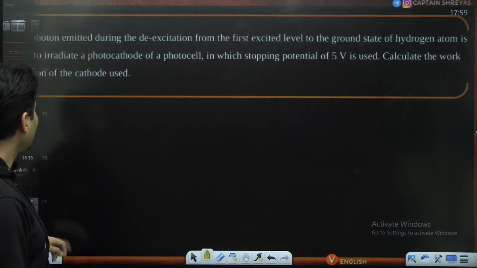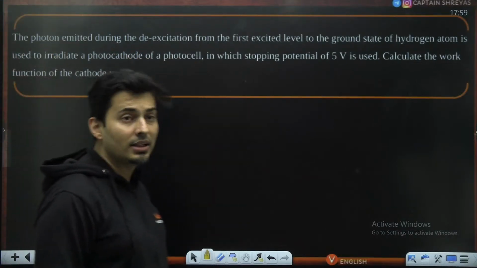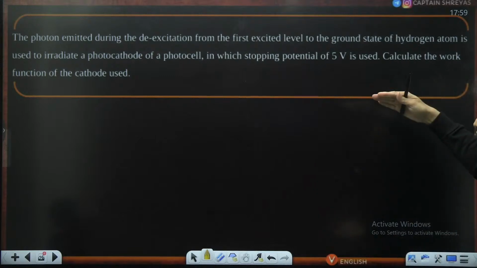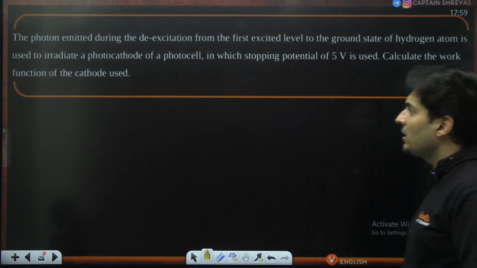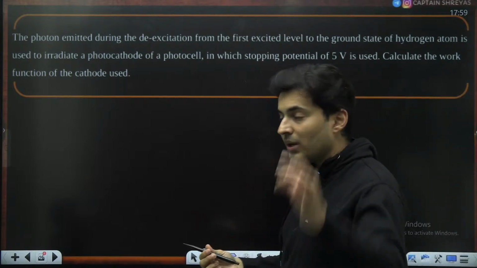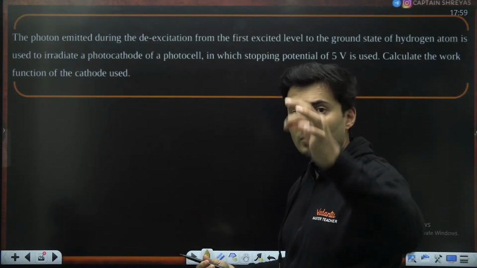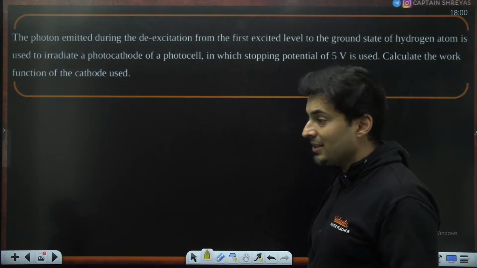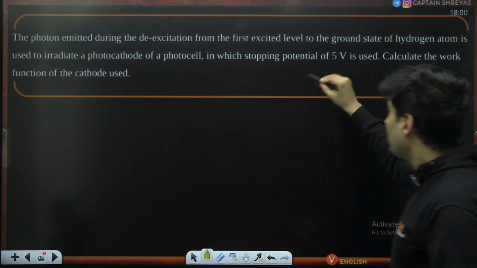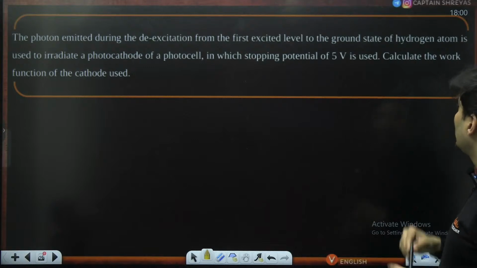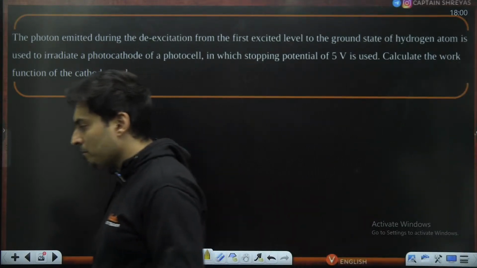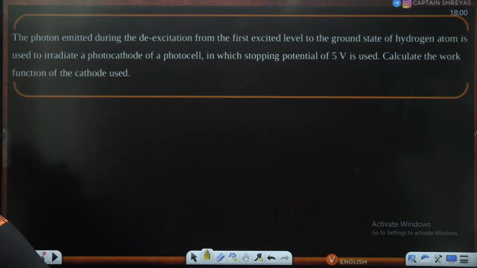Here it is. The photons emitted during the de-excitation process from the first excited level to the ground state of a hydrogen atom are used. So in the de-excitation process, a photon will be emitted. That photon is used on a photocell, like in a photoelectric effect, in which the stopping voltage is 5 volt. Calculate the work function of that particular cathode. I hope this is absolutely clear.